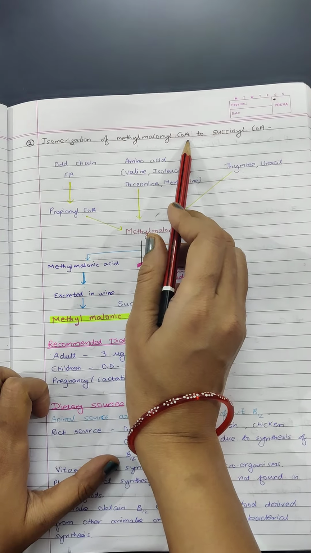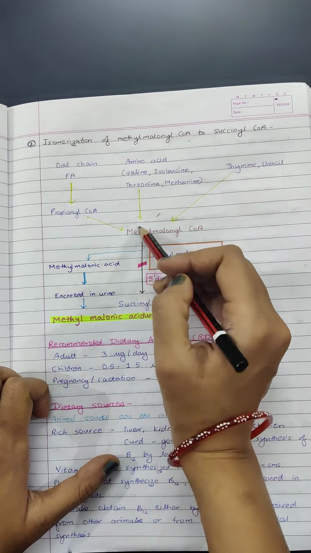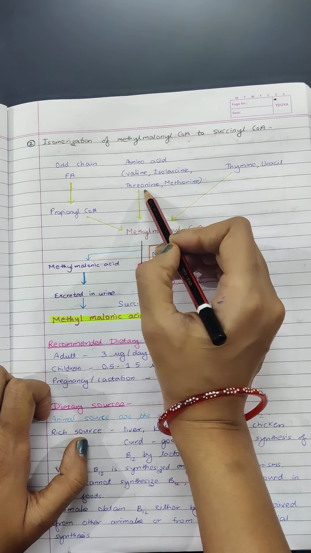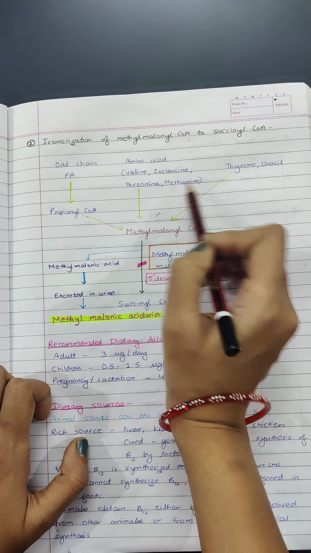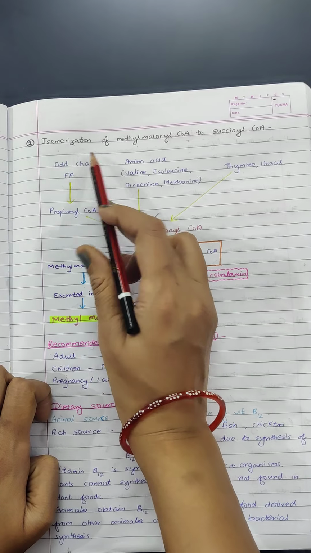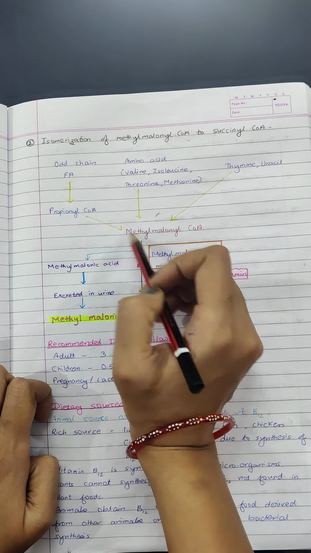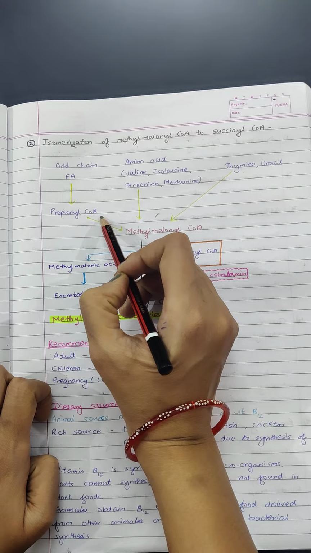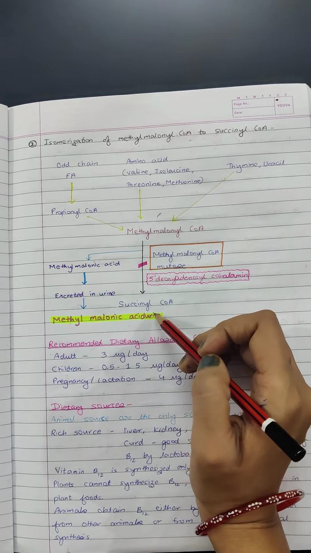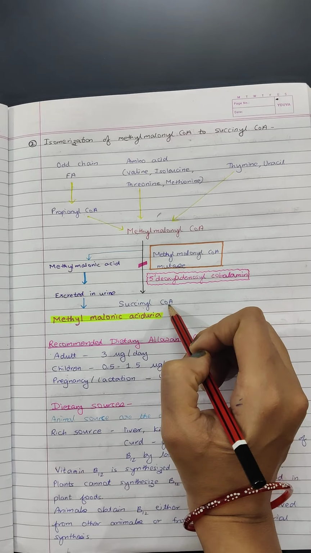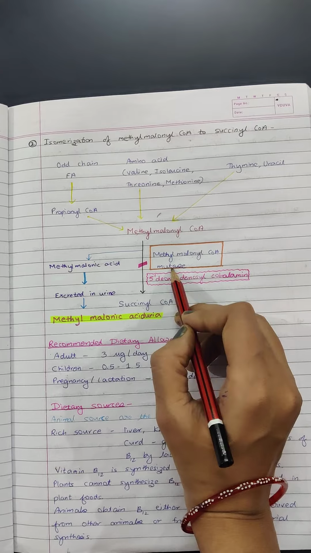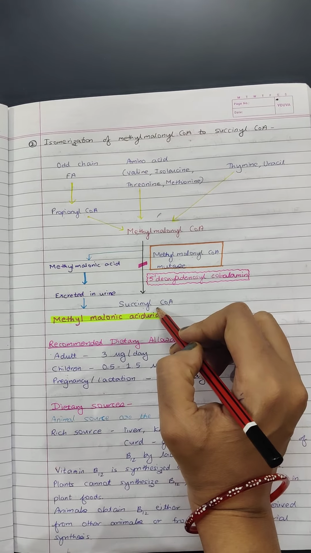This methylmalonyl CoA is formed in our body from various sources, like branched chain amino acids such as valine, isoleucine, threonine, also from methionine, from pyrimidines like thymine, uracil, and from various odd chain fatty acids, either directly or through an intermediate, that is propionyl CoA. Now this methylmalonyl CoA is converted to succinyl CoA by the enzyme methylmalonyl CoA mutase.